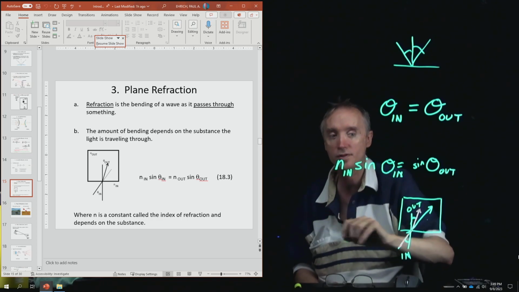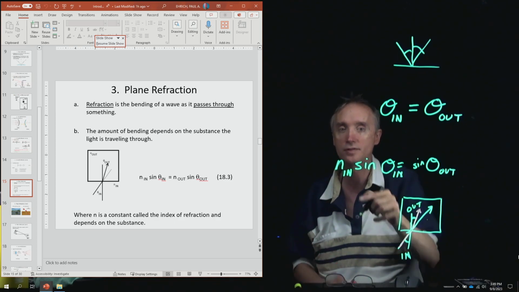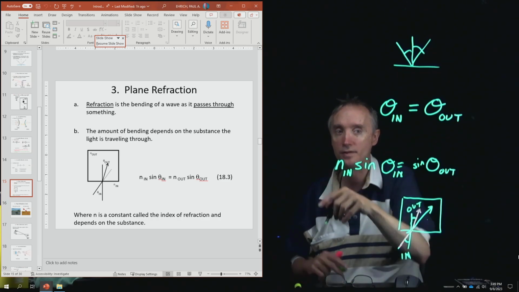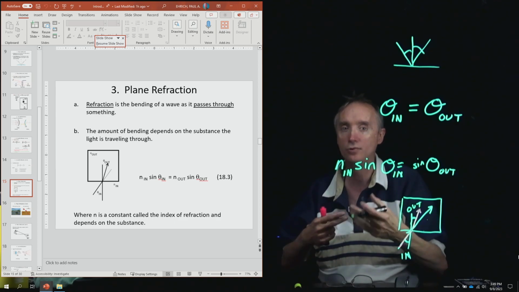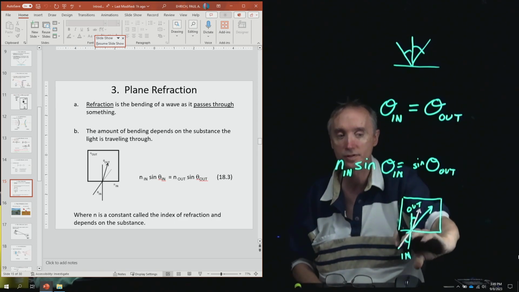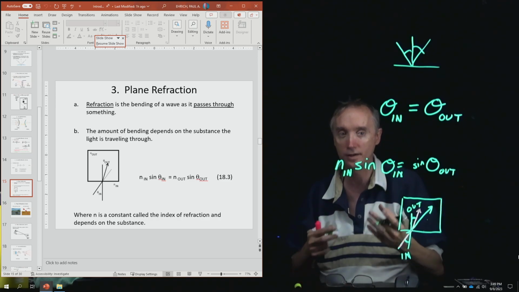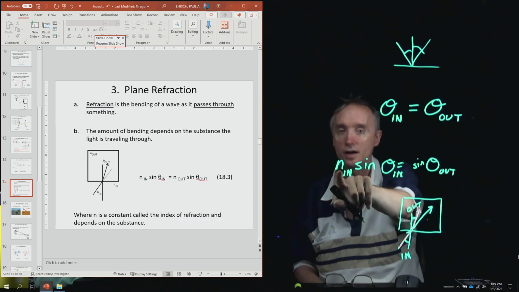So this would represent what is this substance down here. Is this substance air? Is it water? Is it glass? So every substance is going to have its own index of refraction. And the index of refraction is going to be related to how the atoms in this material respond to light. How does the light interact with the atoms? And that's all incorporated into this constant.